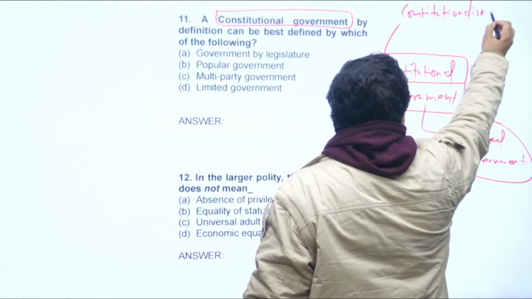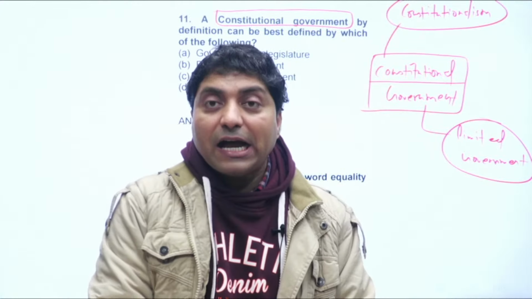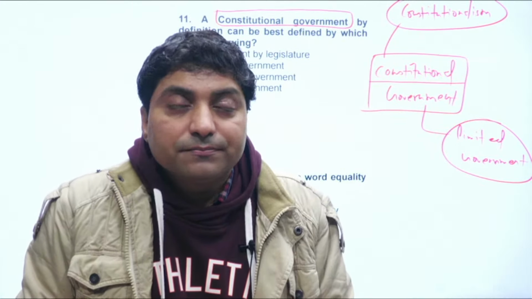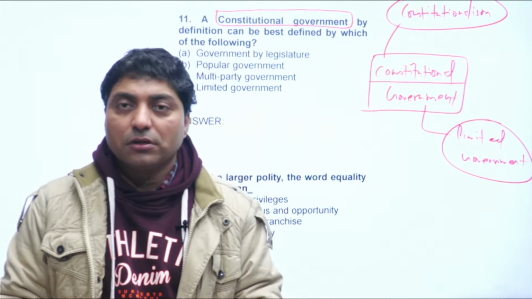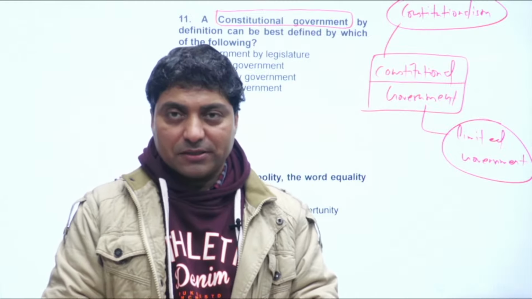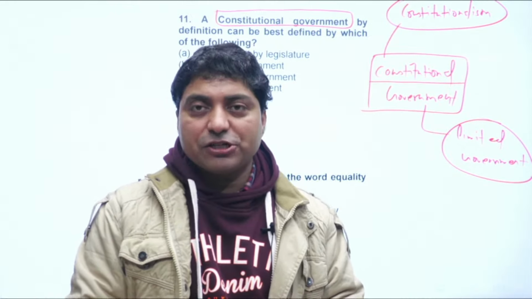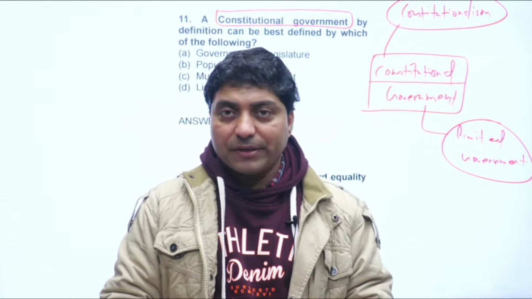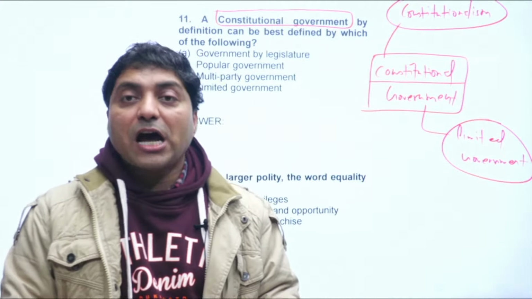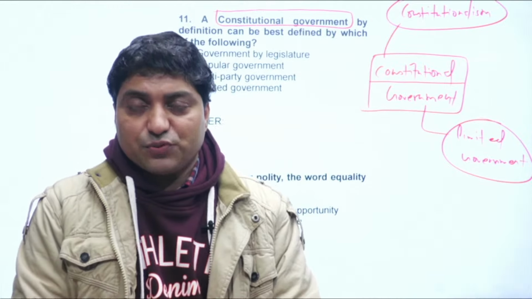What is constitutionalism? Constitutionalism is a belief that a written document which includes a set of rules and regulations should be the basis of the government, like constitution. So, constitution should be the basis of the government. Constitution limits the power of the government. Government should not be arbitrary. Government should not be fanciful.